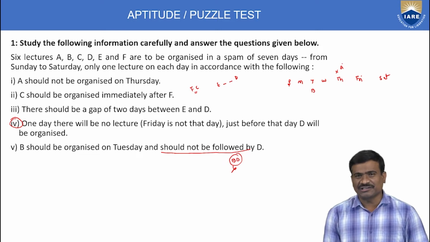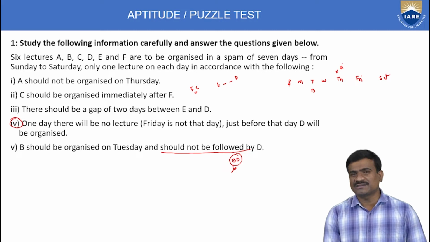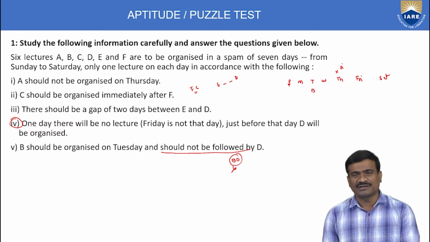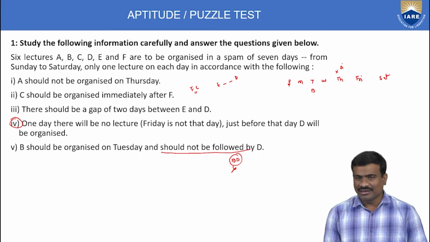And next condition, from Sunday to Saturday, there is no repetition. Sunday before is not Saturday, Saturday after is not Sunday, because we have a 7 days program only. Repetitions are not possible. That is not the correct method. Sequence order is Sunday to Saturday only. Next, find out only the holiday.